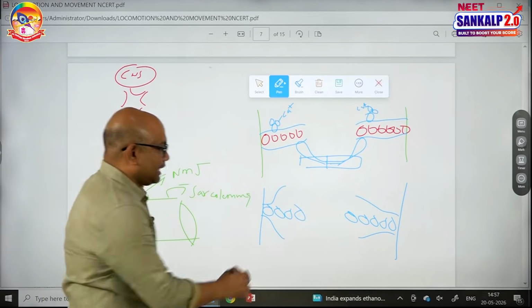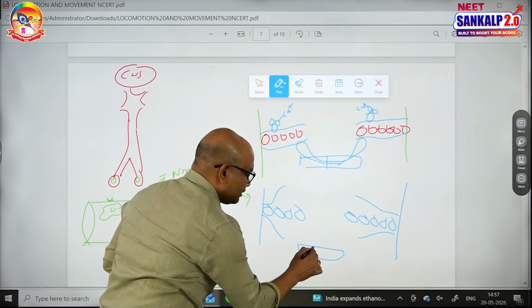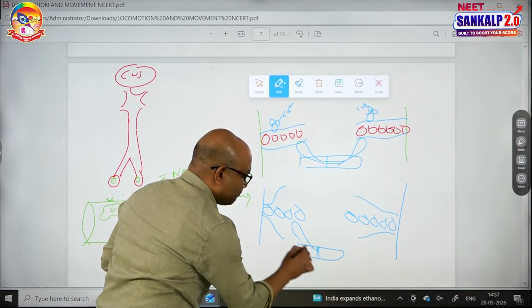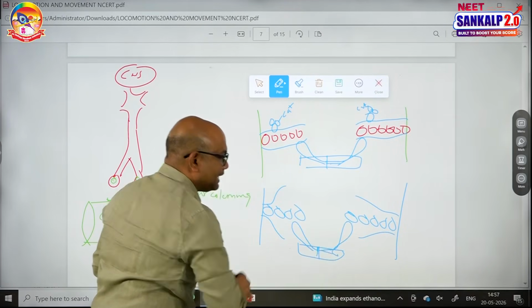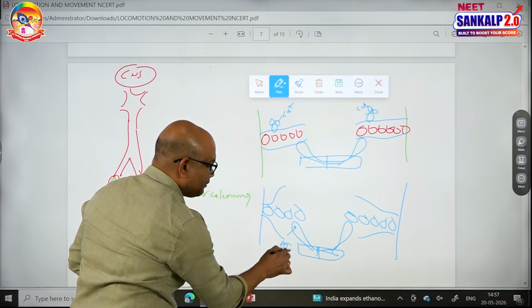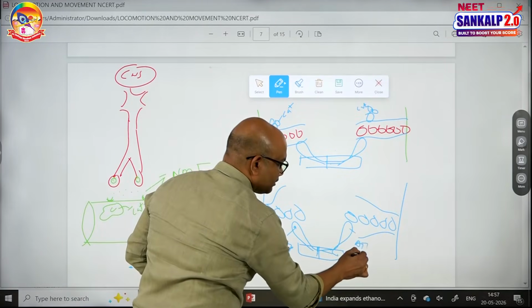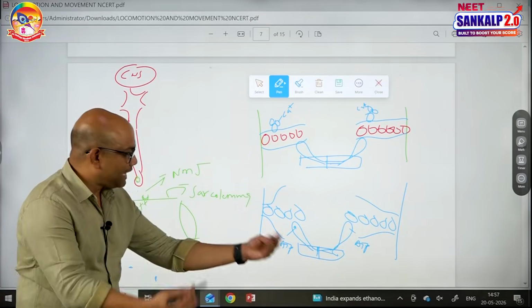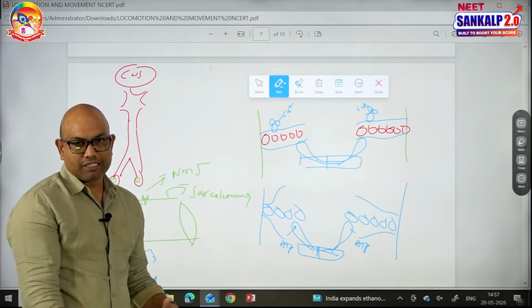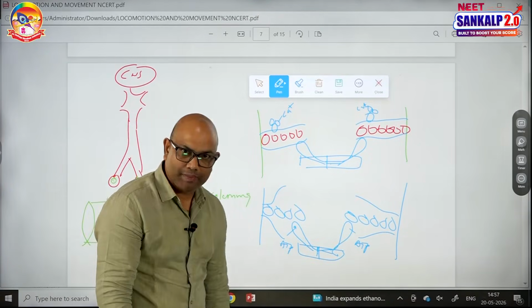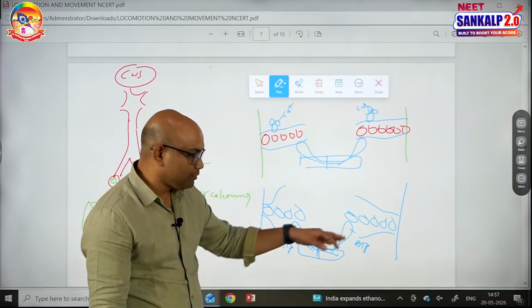Unmasking. At this moment, I already told you the myosin head has ATP binding sites. ATP will bind to the myosin head. The ATP will be hydrolyzed. Hydrolysis of ATP forms ADP and inorganic phosphate. That gives energy to the myosin head.